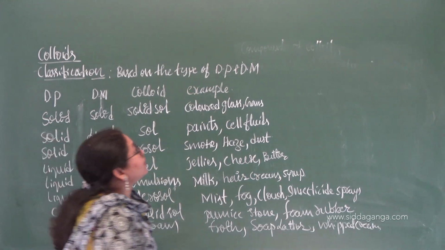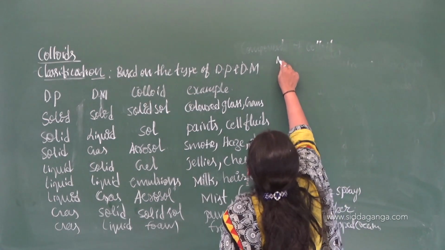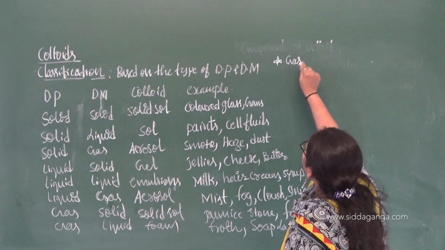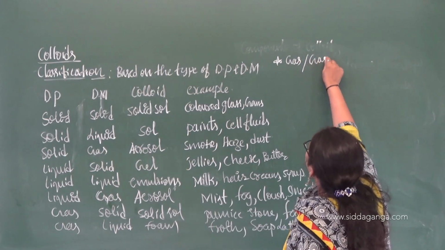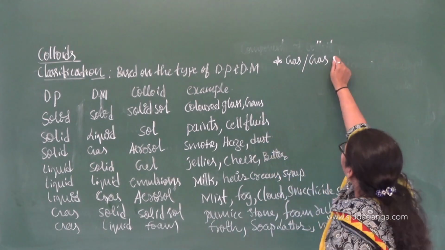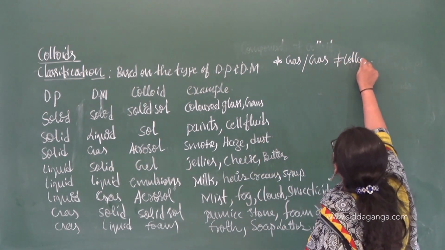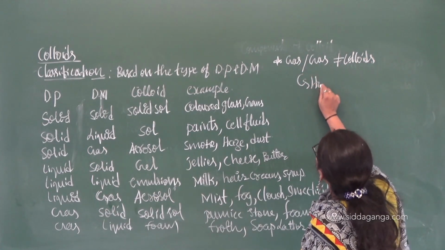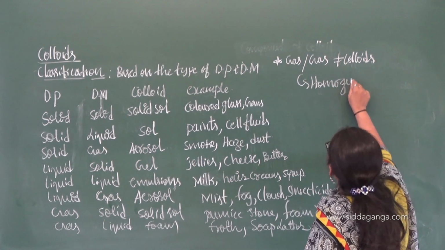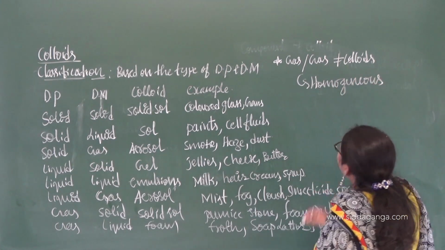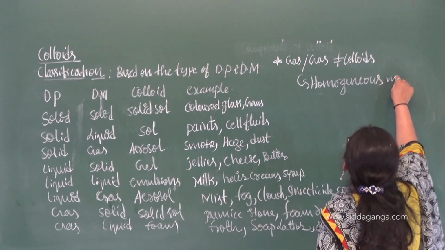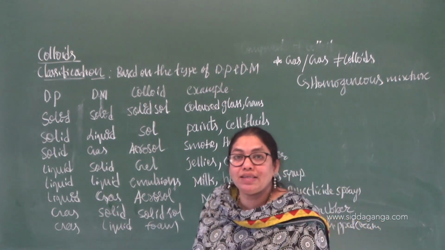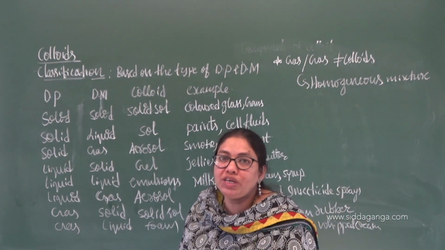Why is that? That is the next concept, and it is one more important concept here. There will be no colloid which has both the dispersion medium and the dispersed phase as gas. Why? Because a gas with a gas will form a homogeneous mixture, and you know that colloids are not homogeneous, they are heterogeneous mixtures.